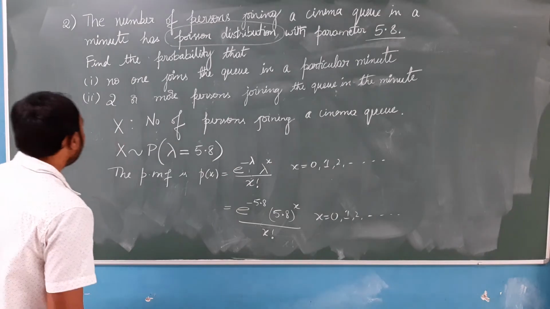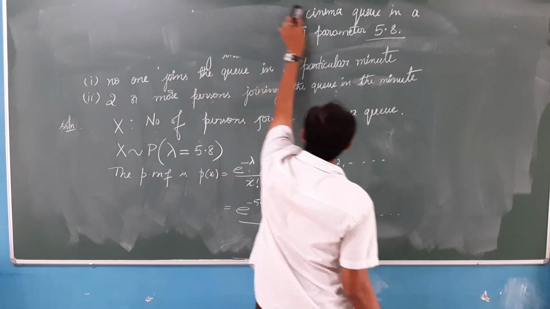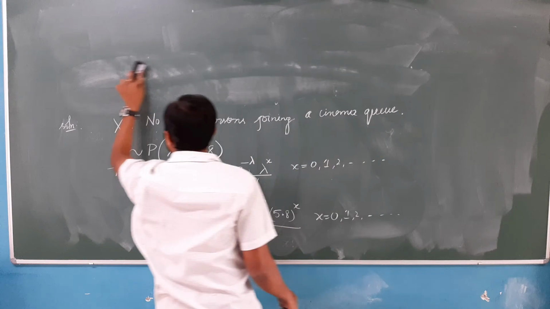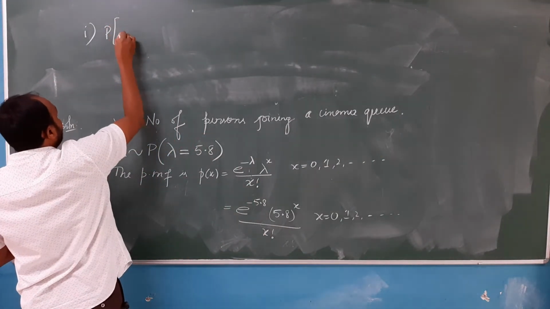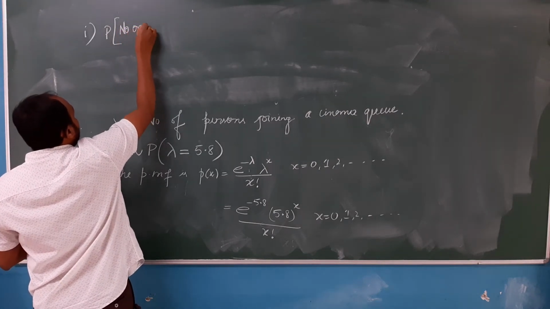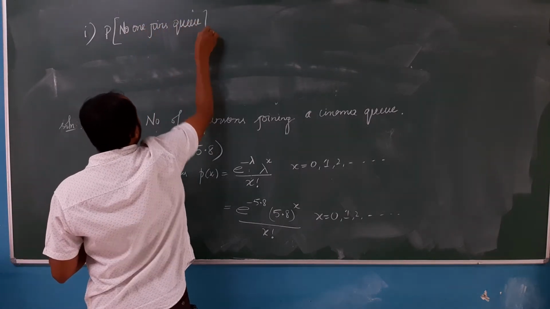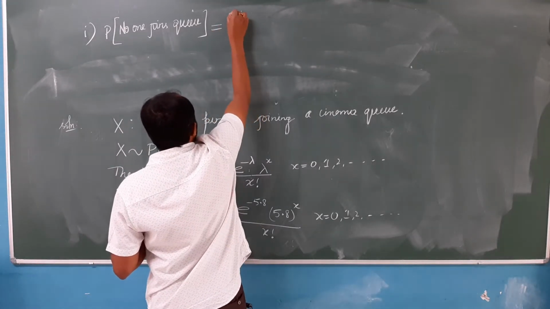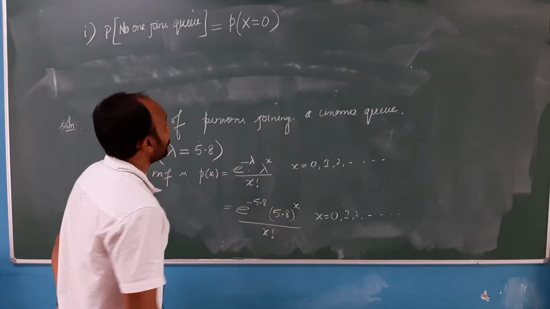Okay. Now let us solve the first question. What is the first question? No one joins the queue. That is our first question. We need to find the probability that no one joins the queue. Nothing but here we are trying to find the probability of the random variable x taking the value 0.